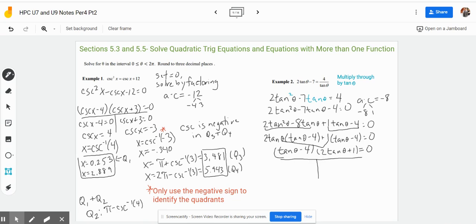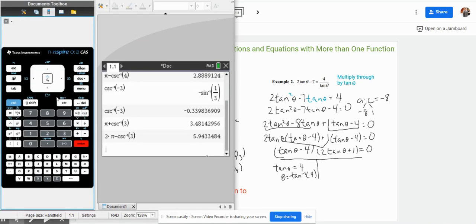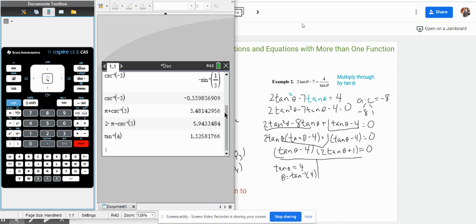Set these equal to 0. So we'll have tan theta, I'm just going to skip a step here. Tan theta is equal to 4. So theta is equal to tan inverse of 4. Type that into the calculator. Trig, tan inverse of 4. And then I'm going to hit Control Enter so I can get our decimal answer to 3 decimal places. So it's going to be 1.326.